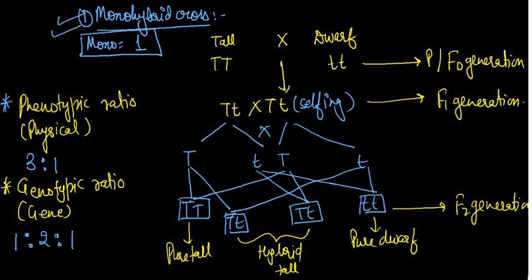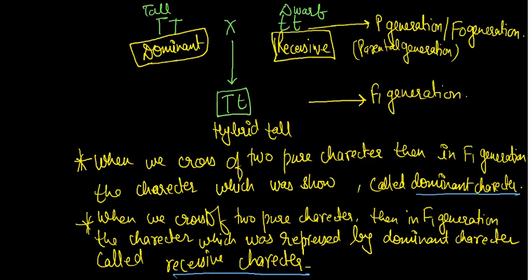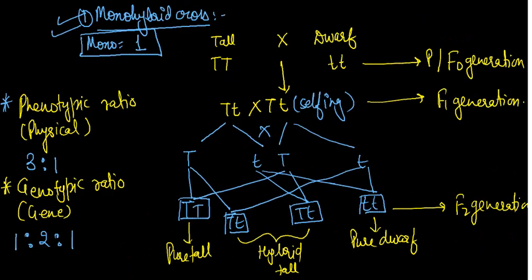Okay, now come to the next one. This one was monohybrid. The next one is the dihybrid cross. Dihybrid cross is a little bit difficult, but stay concentrated. Dihybrid cross. Di means two characters.